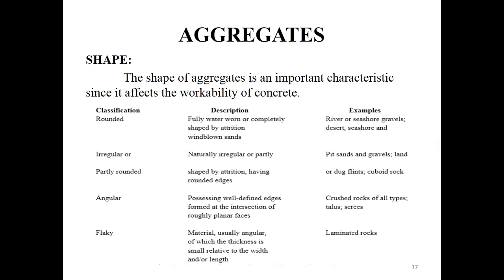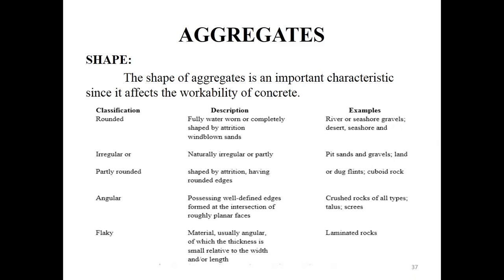For example, now we are taking an aggregate. It was passing through a 25 mm sieve and it is retained on a 20 mm sieve. So the mean size of the aggregate will be 20 plus 25 divided by 2. Hope you understand. So I repeat, if I take some amount of aggregate and pass it through a 25 mm sieve and it is retained on a 20 mm sieve.